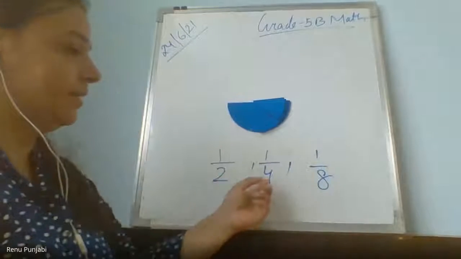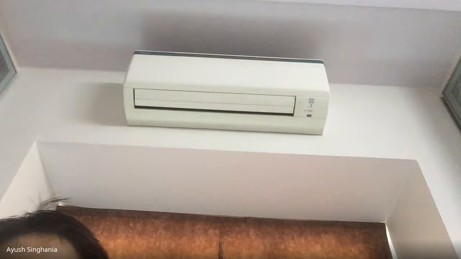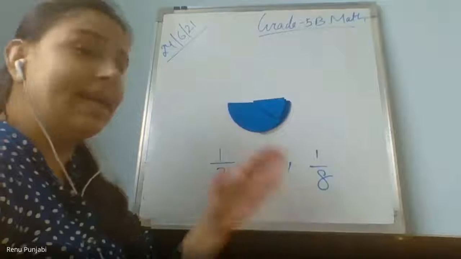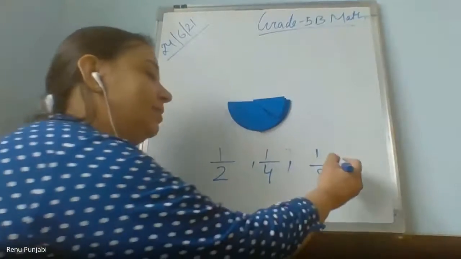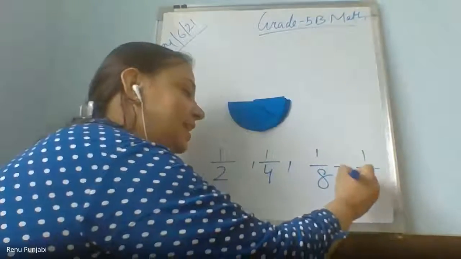What is happening? The denominator is getting double. But actually we are taking the half. Then it will be 1 upon 16.